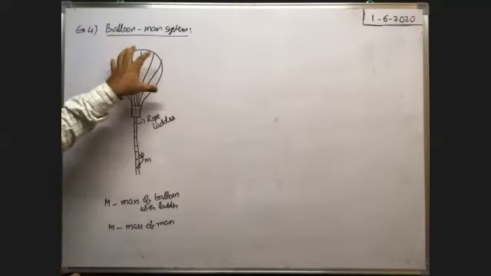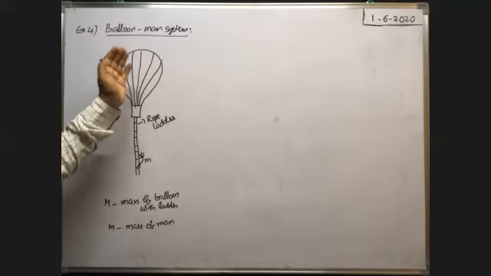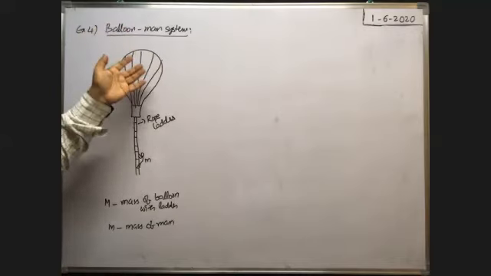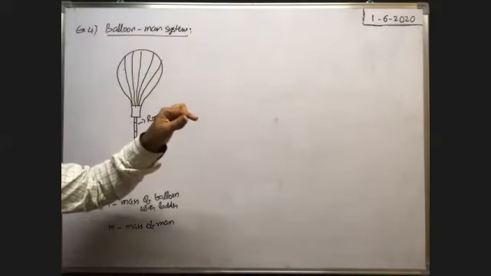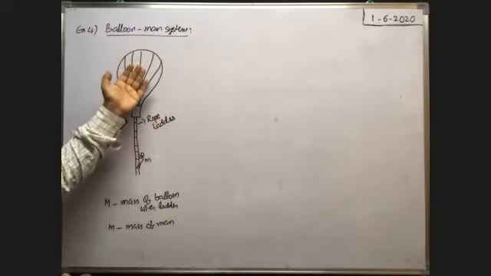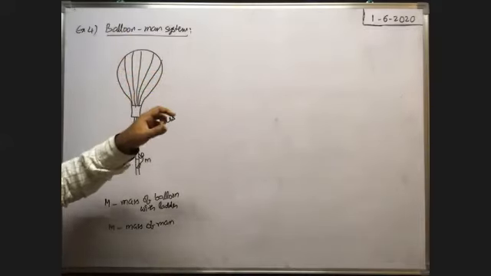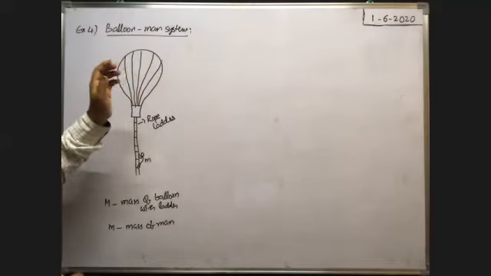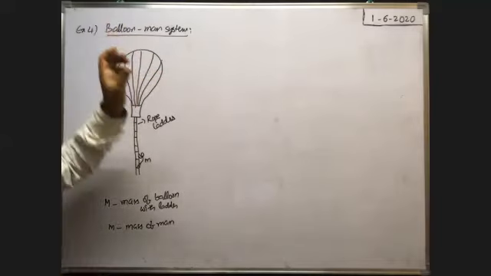That's why the balloon occupies a place in the atmosphere. The weight of the air displaced, with mass say m, is equal to mg. This weight acts on the balloon in the upward direction. That is called buoyant force.